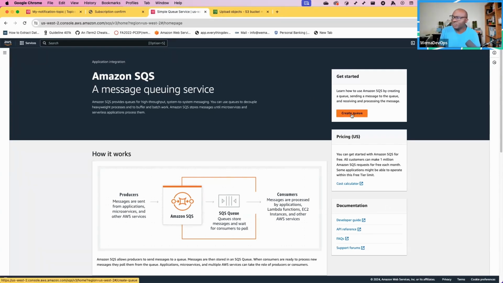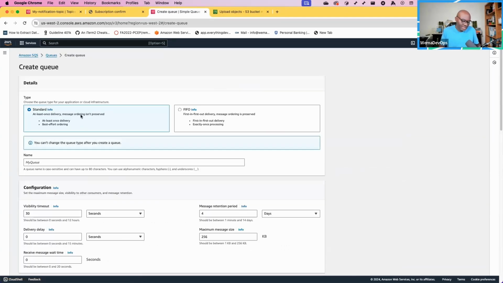Now we can create a queue, and again, there are two types of queues. You can either have a standard queue or FIFO. If you had SQS subscribing to SNS, and you created a FIFO SNS, then you can also create a FIFO SQS, because message ordering will be preserved. But right now, we're just going to use best effort ordering, which is standard.